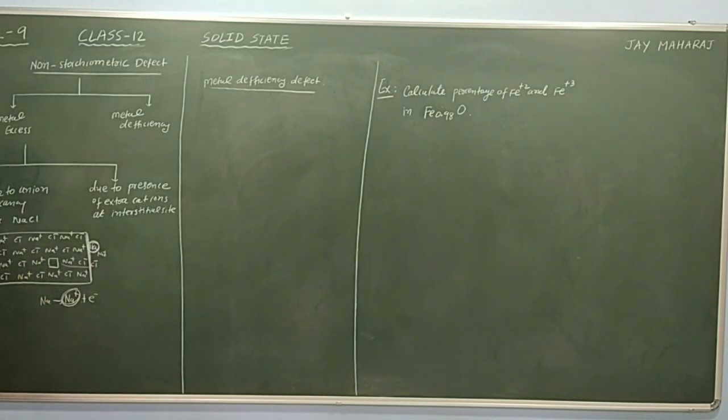This is the position of Cl-, which has negative charge. That means anion vacancy. Anion means negative ion. The position of the negative ion becomes vacant. Now when Na is converted to Na+ and an electron, this electron occupies the vacant position due to anion vacancy. This electron moves here, and this electron is responsible for the color of NaCl. This is known as F center.